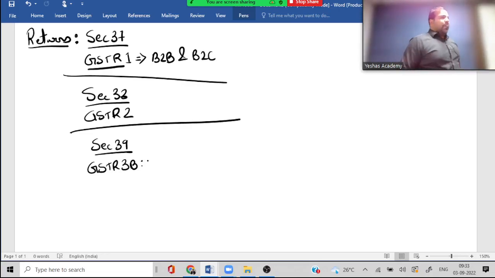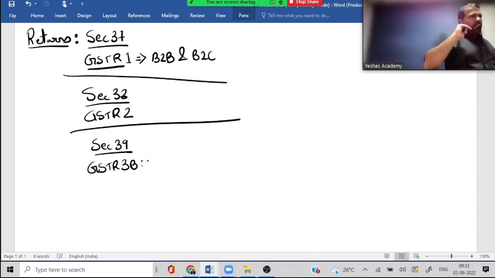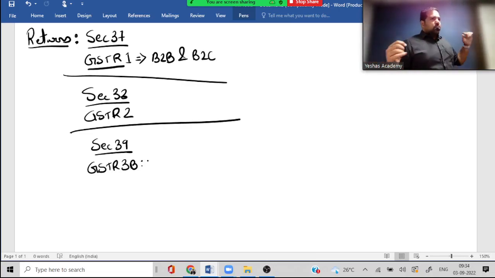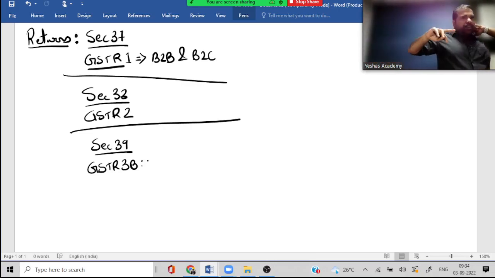To be submitted by when, guys? 20th of the next month. Practically, guys, dates have changed, but no problem, they will not question you on the dates. Guys, this return has to be filed along with what? Payment. Empty envelope is not right, guys. So payment along with the return has to be filed, otherwise invalid return.